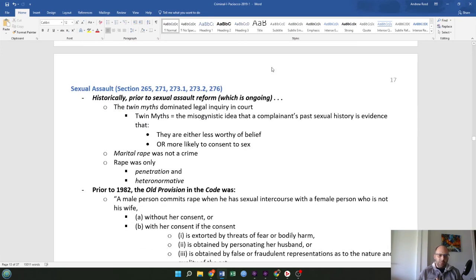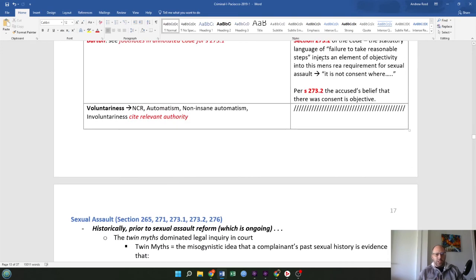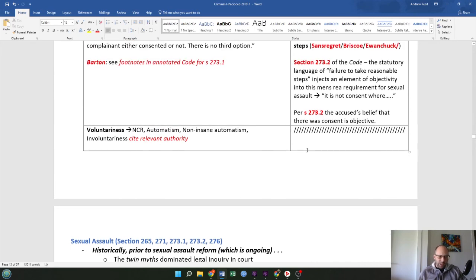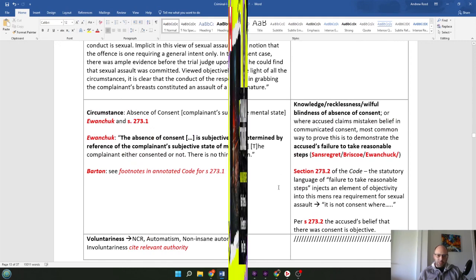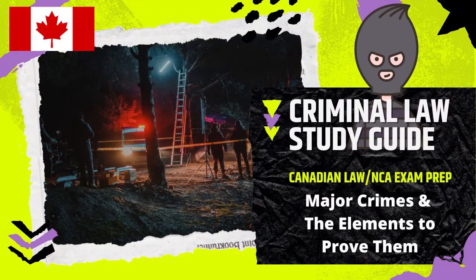Okay, let's talk a little bit more about sexual assault and things like that in the next study guide. These are the elements of these specific crimes, and that'll conclude this study guide for now.